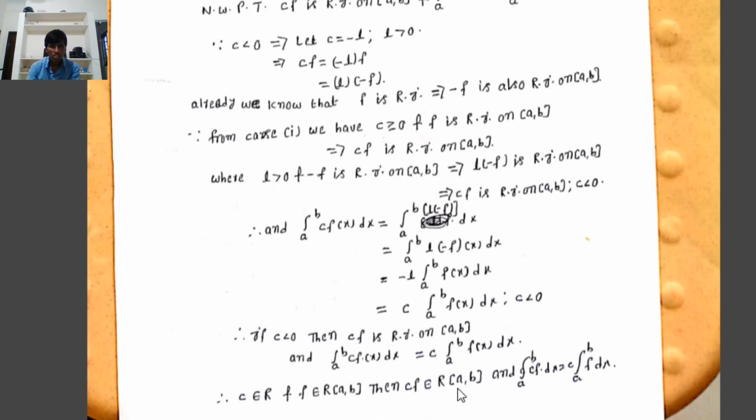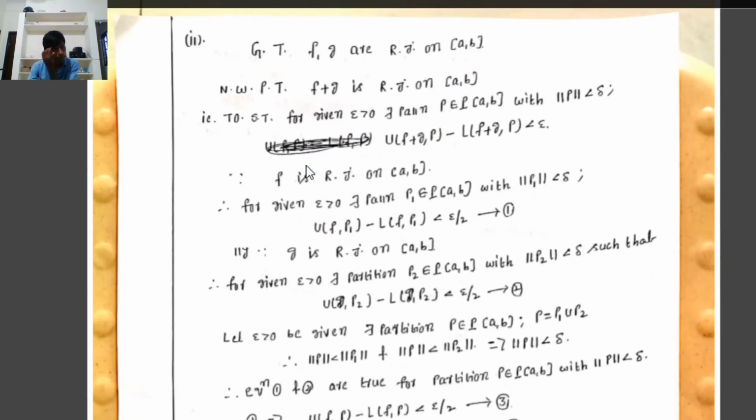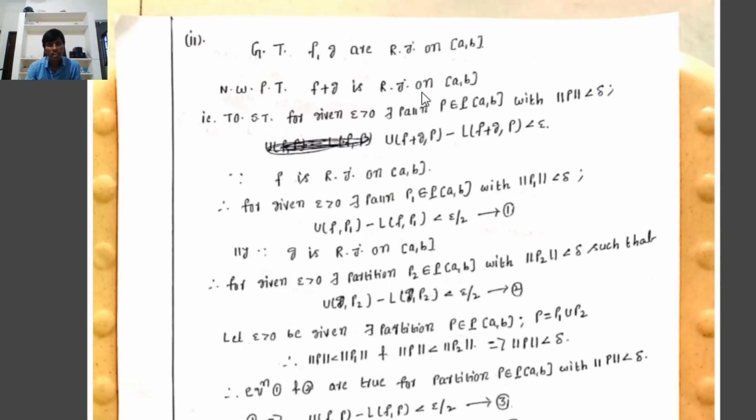Then cf is also Riemann integrable on the closed interval [a, b], and the integral from a to b of cf(x) dx equals c times the integral from a to b of f(x) dx. Okay, next, the second one: we have to prove that if f and g are Riemann integrable on the closed interval [a, b], then f plus g is Riemann integrable on [a, b].